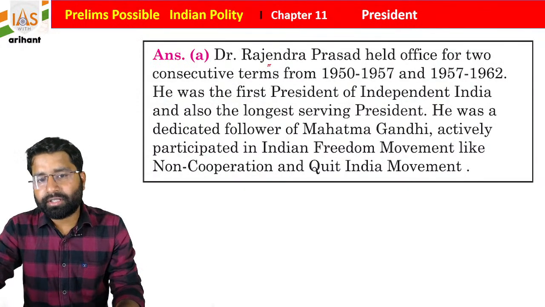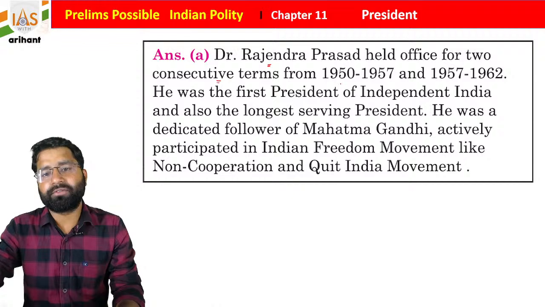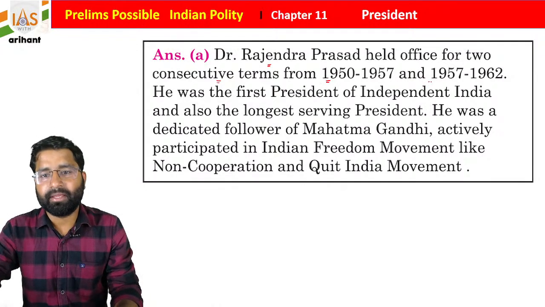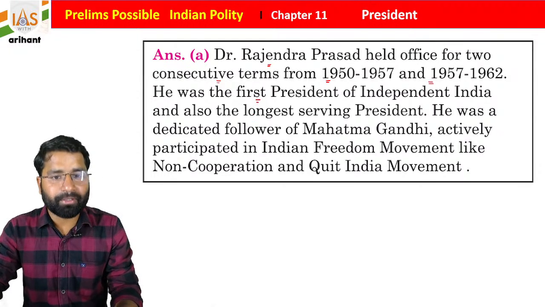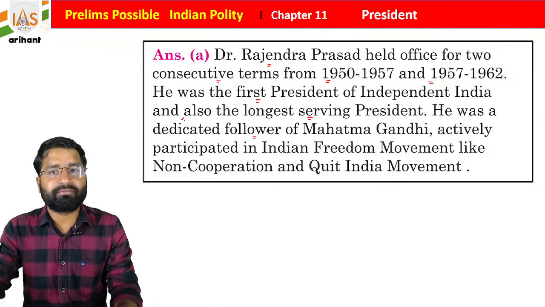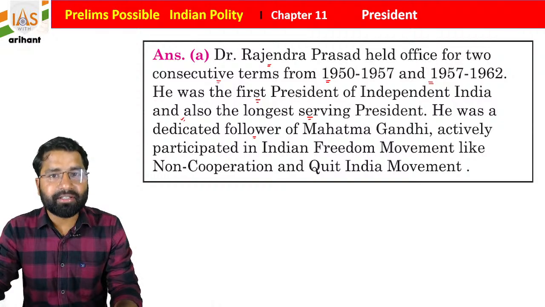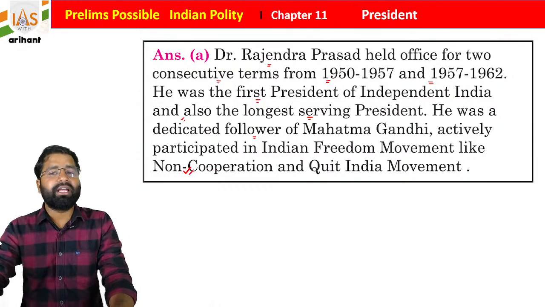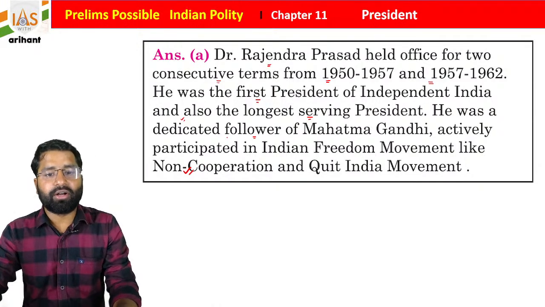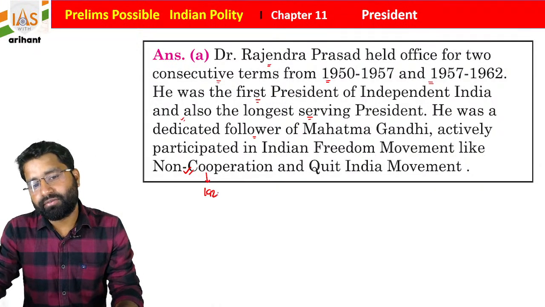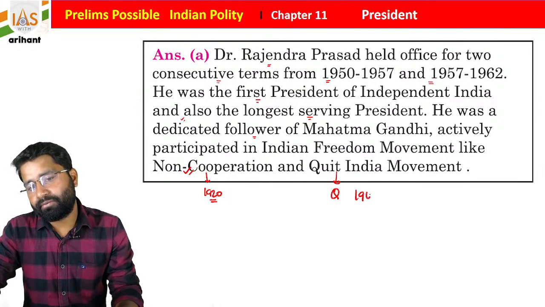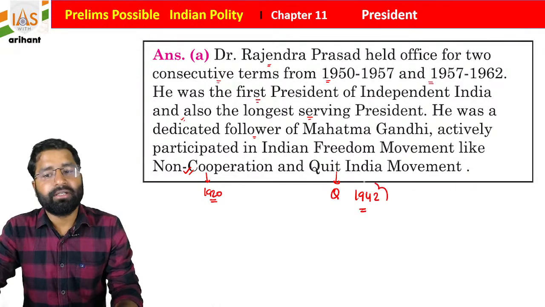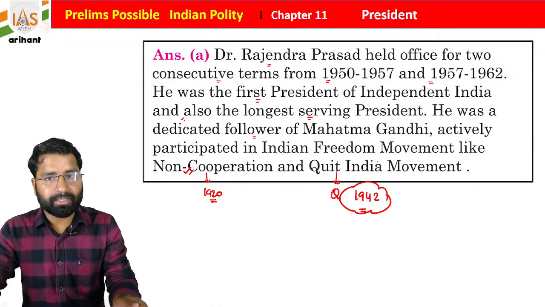Now if you see, Dr. Rajendra Prasad held office for 2 consecutive terms, from 1950 to 1957, and then 1957 to 1962. He was the first president of independent India and also the longest serving president, and he was a dedicated follower of Mahatma Gandhi, actively participating in the Indian freedom struggle like the Non-Cooperation Movement as well as the Quit India Movement, students. The Non-Cooperation Movement was started in 1920, and the Quit India Movement was started in 1942, students.